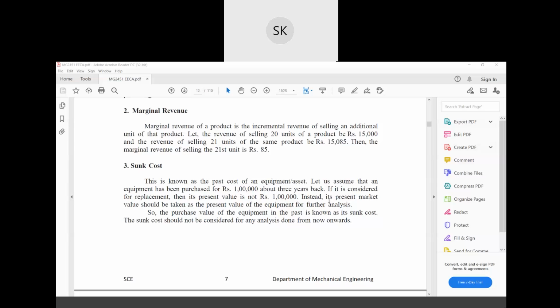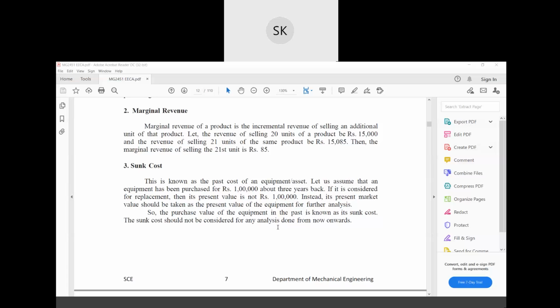Instead, its present market value should be taken as the present value of the equipment for further analysis. So for analysis, you have to take the present market value. The purchase value of the equipment in the past is known as its sunk cost. The sunk cost should not be considered for any analysis done from now onwards.